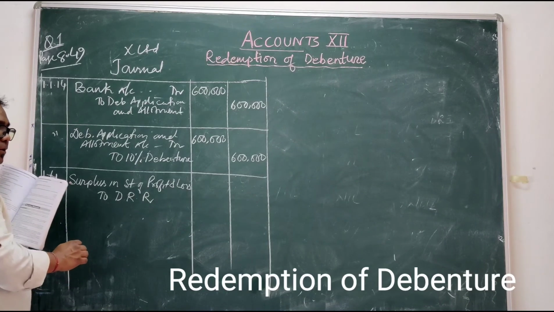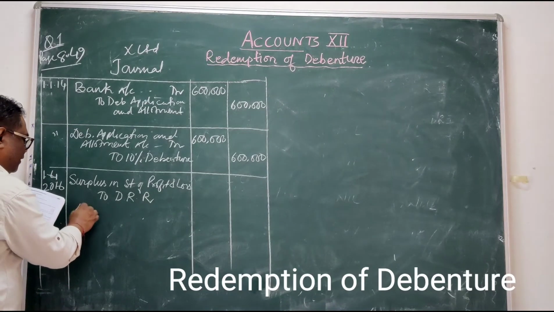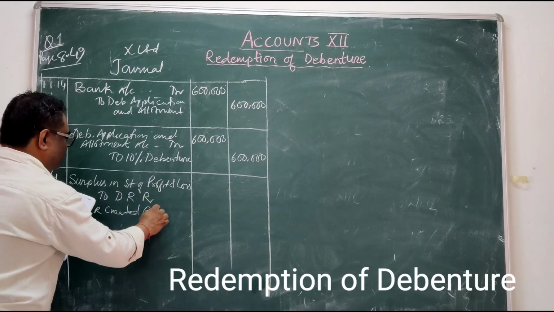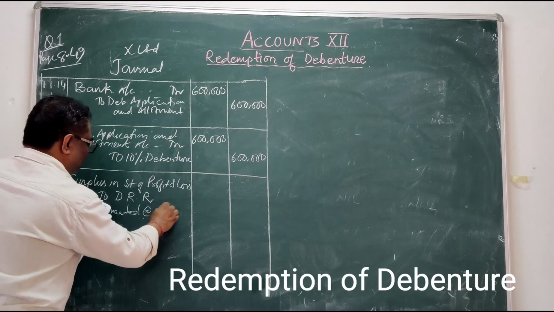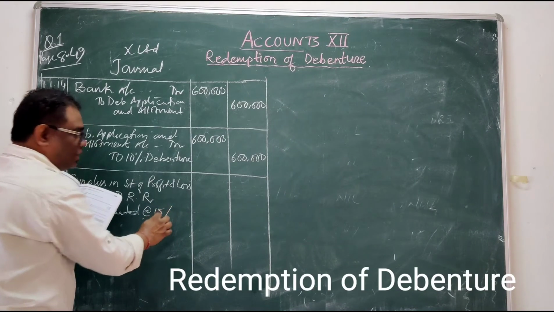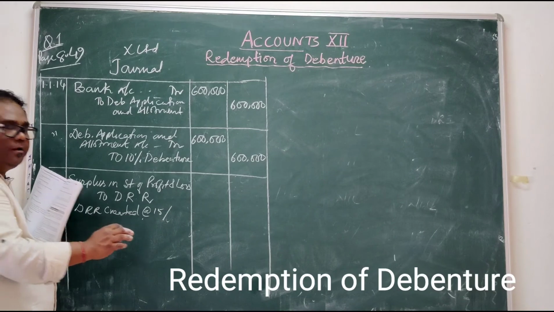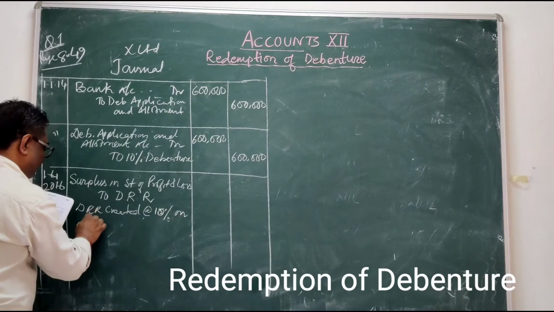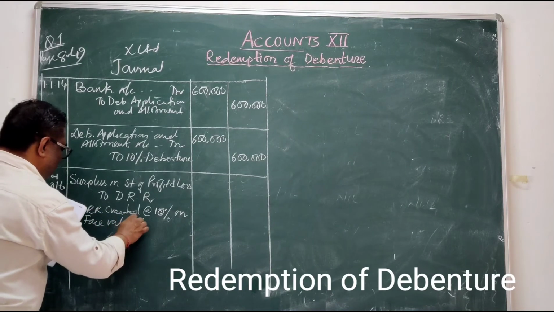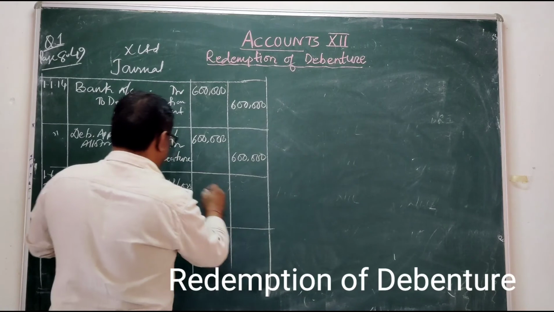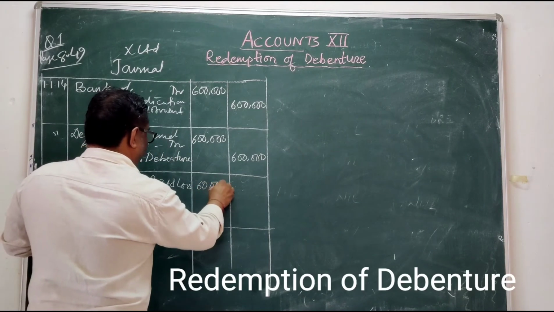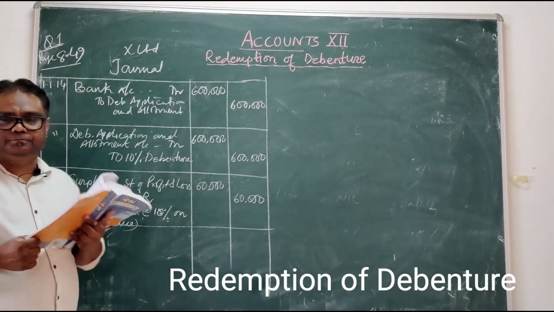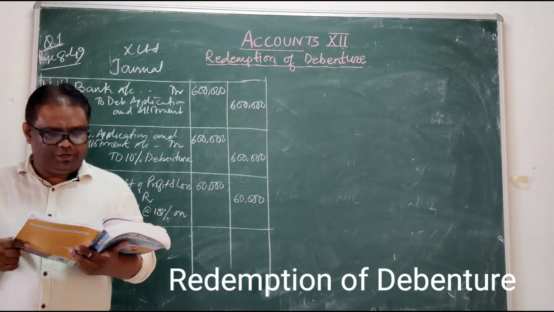DRR is created at the rate of how much? 10% on face value. How much will it be? 60,000.